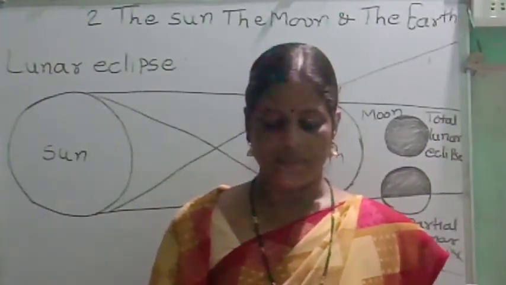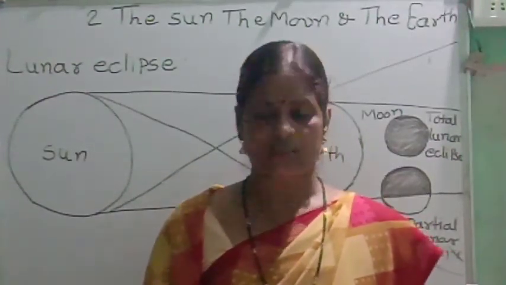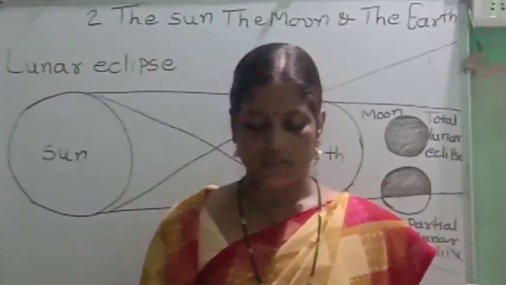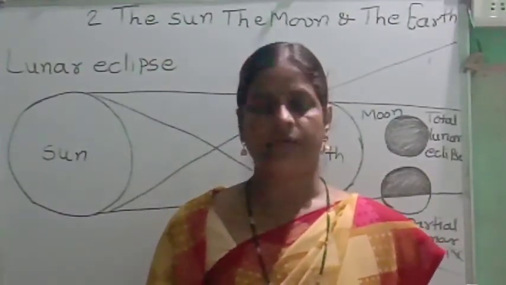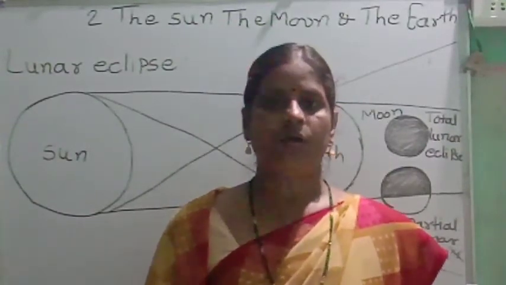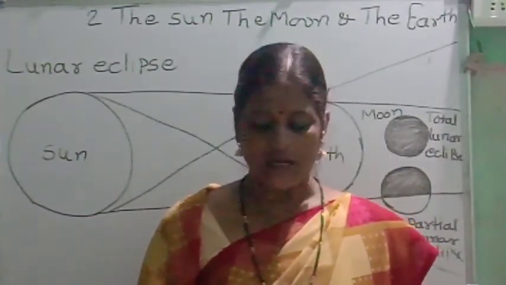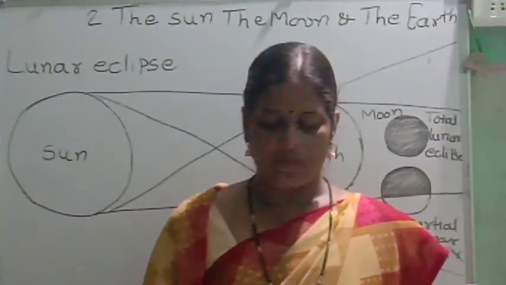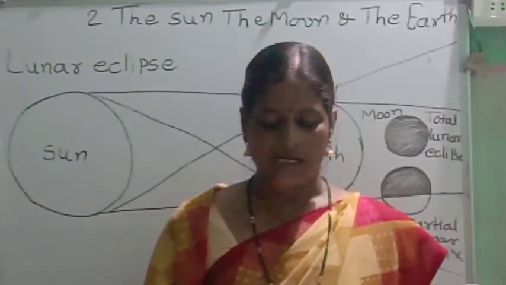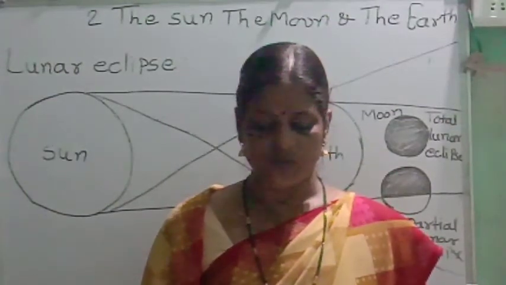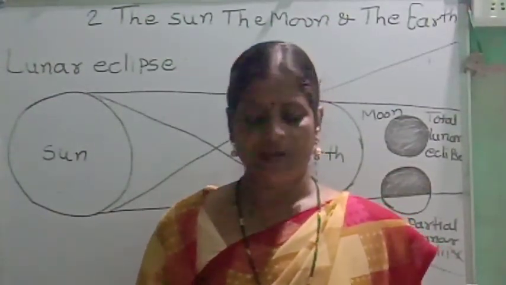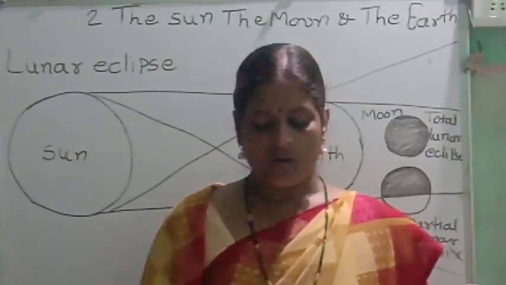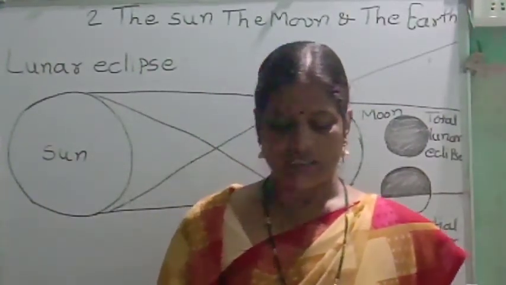Occultation is a very typical, rare event which occurs in space. We know that the moon revolves around the earth. While doing so, it obscures a star or a planet, and that celestial body appears to hide behind the moon.